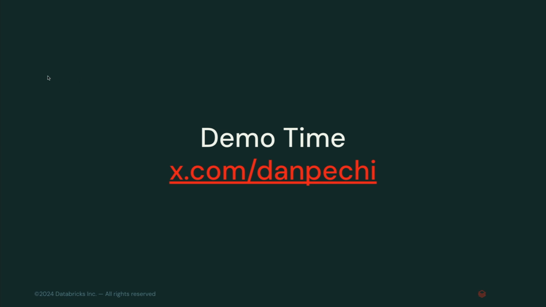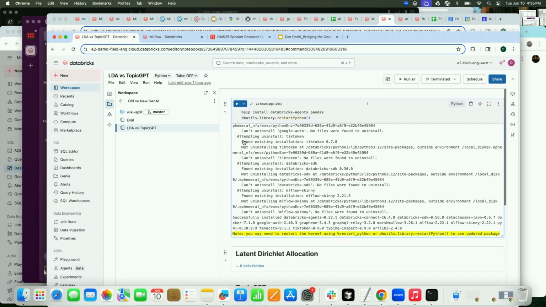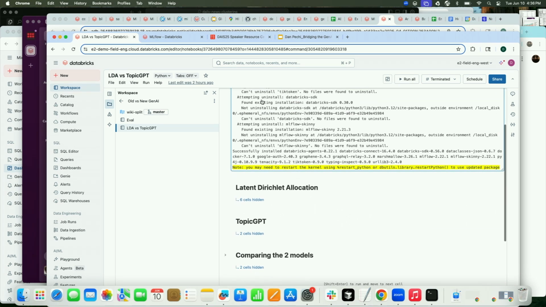Sweet. OK, so let's talk about this demo here. Pretty straightforward. This did not take me that long to actually code up. We're comparing LDA versus this paper called TopicGPT. I had that link to it. It's by Pham et al., 2024. And what we want to do here is just compare LDA versus TopicGPT. We'll see in this case, guess what? The traditional ML algorithm sucks. Maybe with sufficient data engineering we could get there, but it's a lot of work.